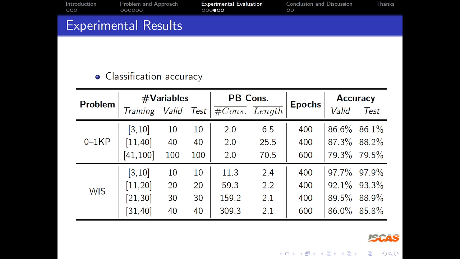When it is expanded to 100 variables in the 0-1 knapsack problem, the accuracy is still up to 79%. From the results, our model has learned some features related to the satisfiability of problems. Besides, it can be found that the generated instances have very different distributions, whether in terms of the average number or length of the PB constraints, which indicates our model can work on different distributions without changing the structure.